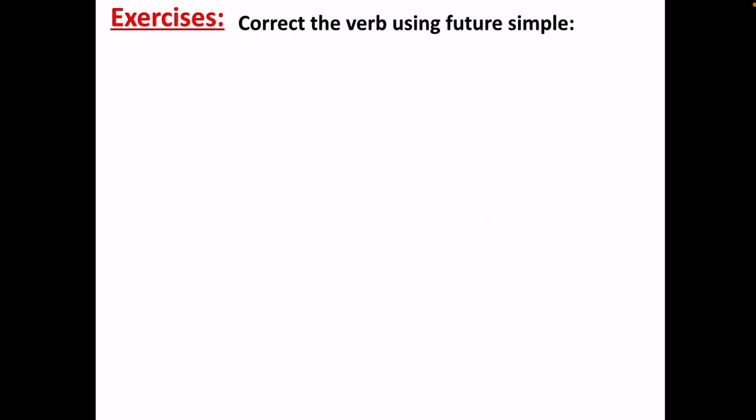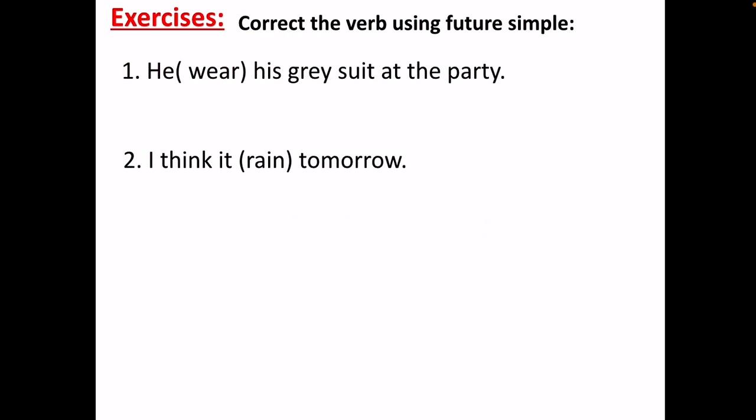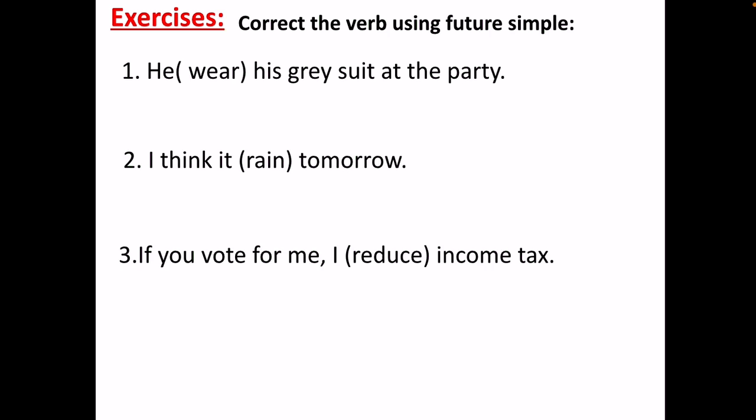Correct the verb using future simple. Now I'm going to read the sentences for you. He wear his grey suit at the party. I think it's rain tomorrow. If you vote for me, I reduce income tax. Reduce here means to decrease. Income tax is a tax on earnings. Pass you the salt, please. Now, as usual, I want you to pause the video, bring paper and pencil, solve the exercise, and then after you finish, come back to the video and play it so that you can make sure that your answers are correct.